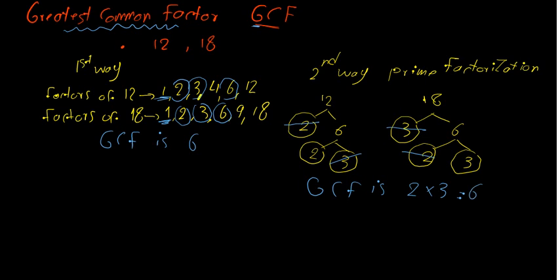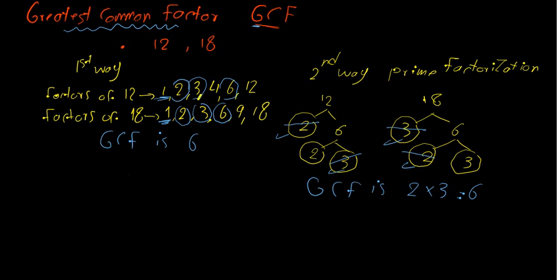Just write the common prime factors between 12 and 18. 2 is common, 3 is common, so the GCF will be 2 times 3, which equals 6. Another example,